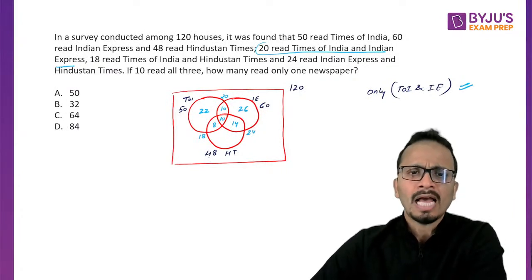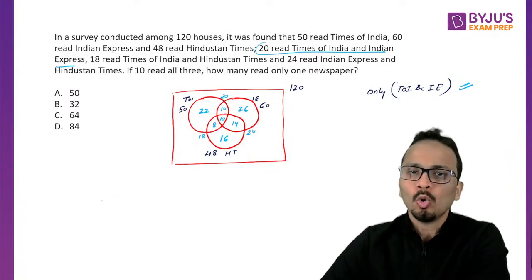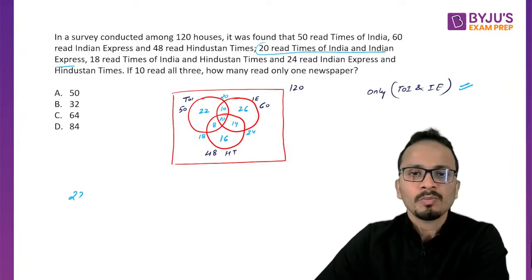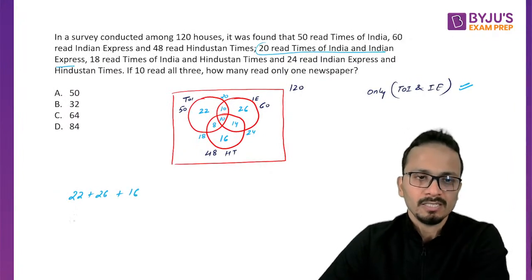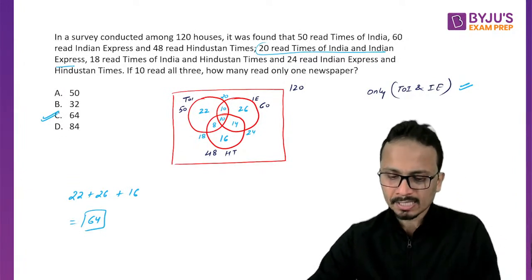Yes. And 48 minus 8, 10 and 14, so 16. Now the question is, how many read only one newspaper? So only one newspaper is 22 plus 26 plus 16. Adding all these, the answer will be 64. Option C is the correct answer.